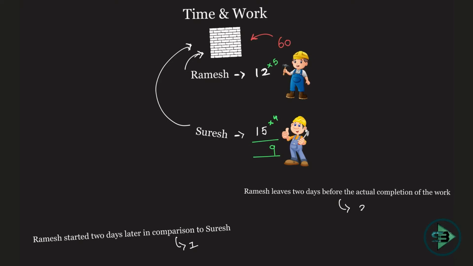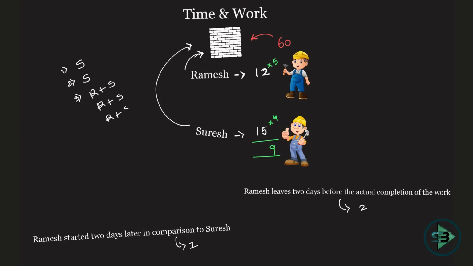So Ramesh started 2 days later in comparison to Suresh. What is the meaning of this? On the first 2 days, who was working? Suresh was working alone, because Ramesh started 2 days later. Okay, first day and second day Suresh was working alone. From third day onwards, Ramesh joined Suresh, right? So who all are working right now? Ramesh and Suresh. Till how long they will be working?